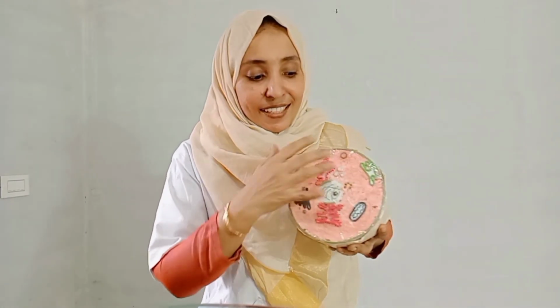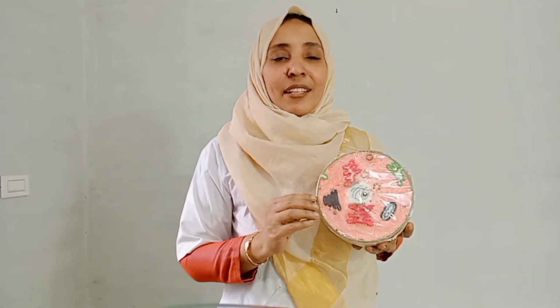Like that, inside the cell we can see a number of cell organelles, all performing different functions. In the coming classes, we will study more about the structure, function and location of all these cell organelles.